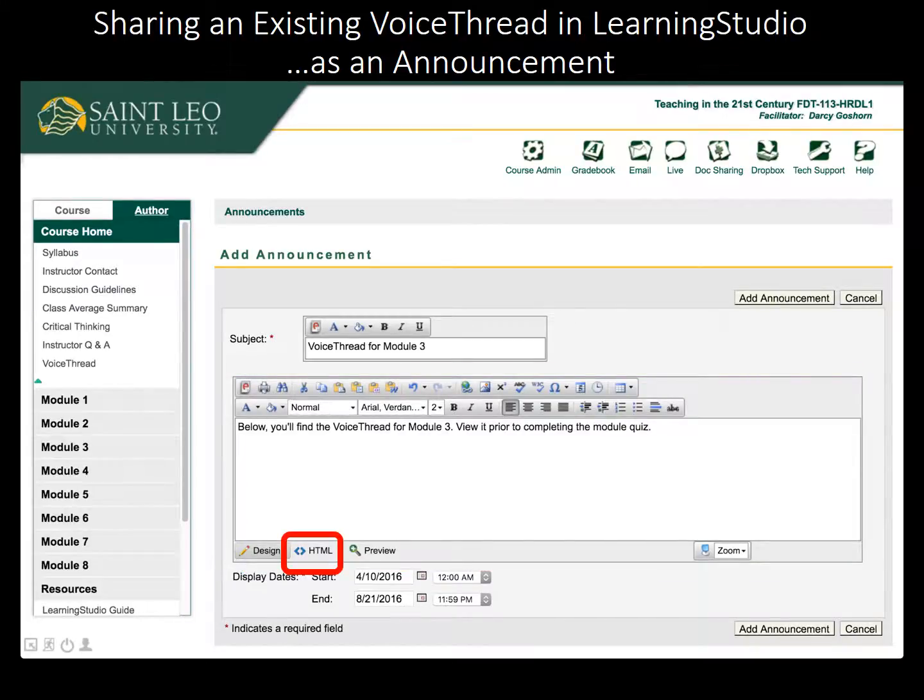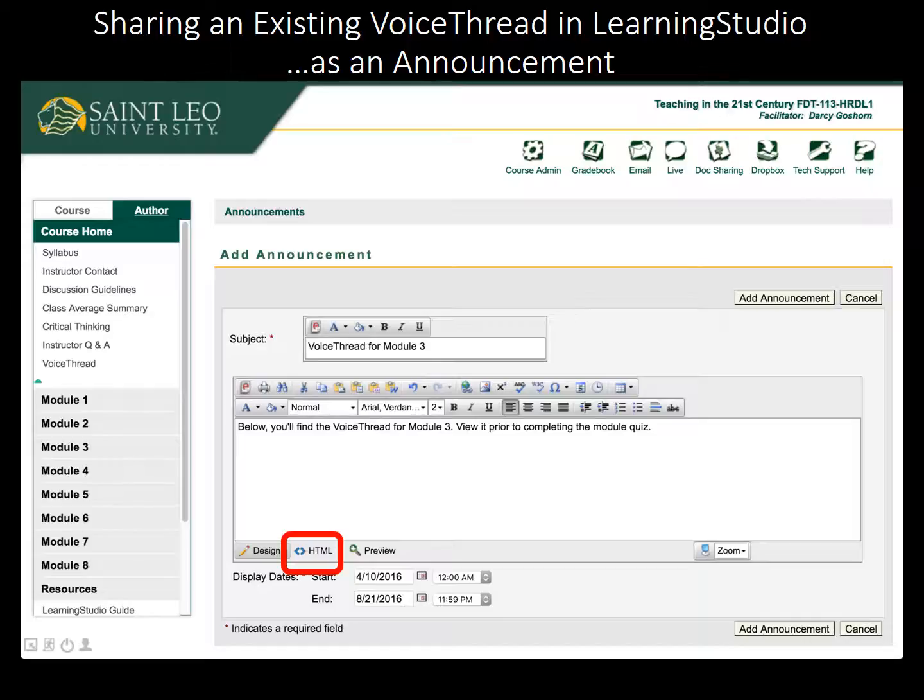First, I'm going to embed the VoiceThread directly in the announcement so that students can see and interact with it directly inside of the announcement. I click the HTML mode button at the bottom of the text area to switch to HTML mode.